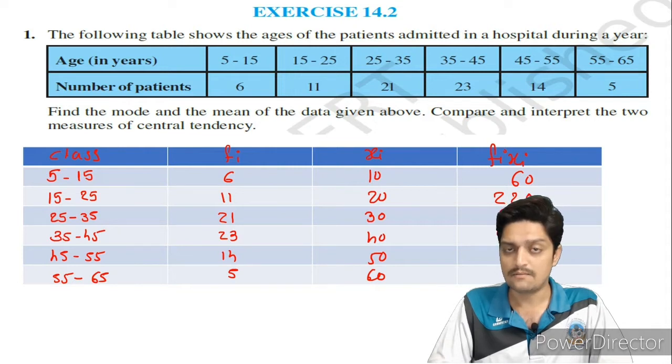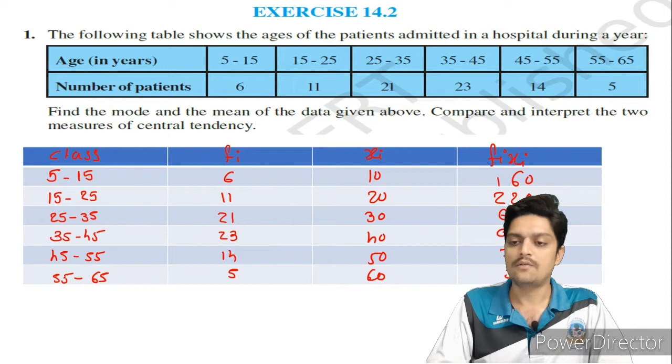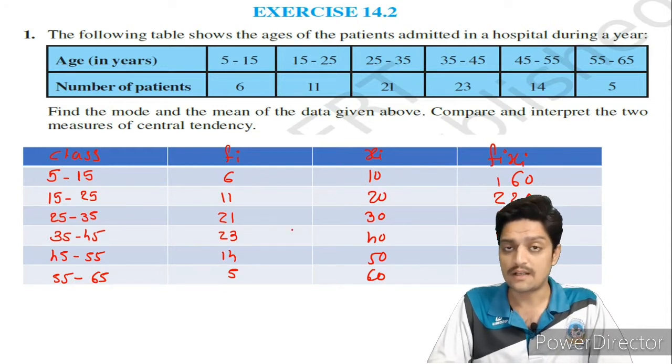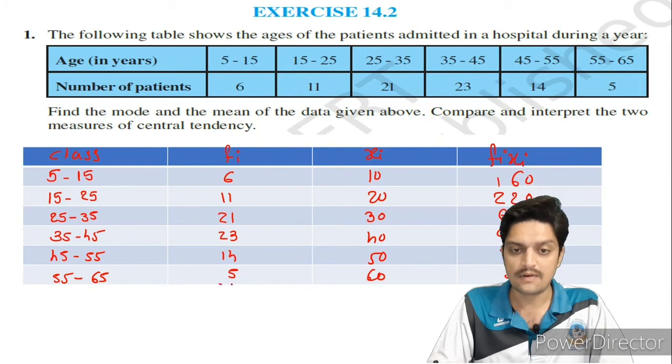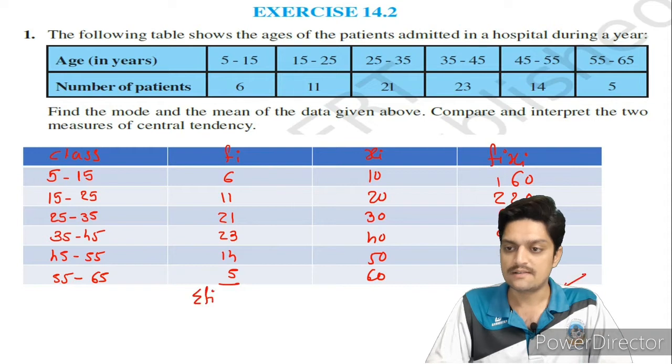If you add all this, 0 plus 0, then 6 plus 4 is 10, plus 5 is 15, and then 9 plus 1 is 10, 18, 25, 28, so it is 2850. Is the total frequency given anywhere? No, it is not given, so we have to find sigma fi also, and this is your sigma fi xi.